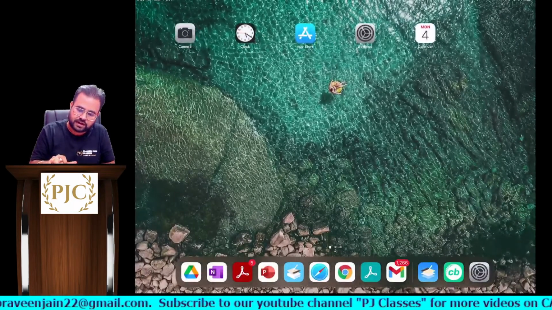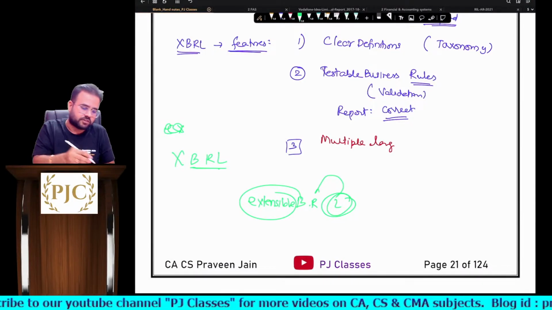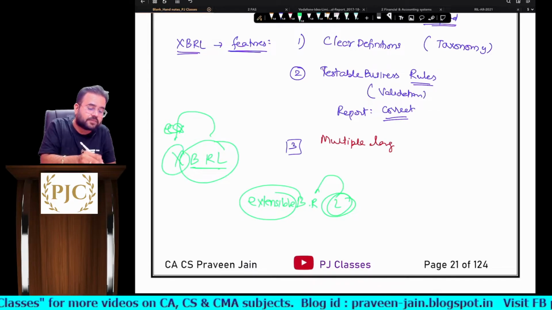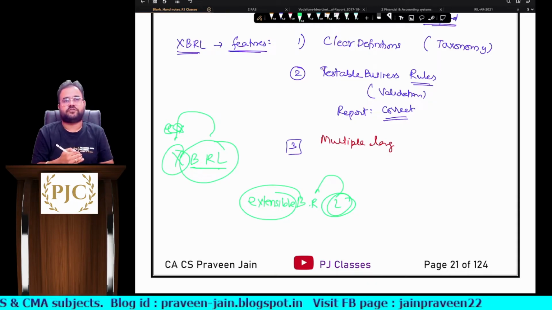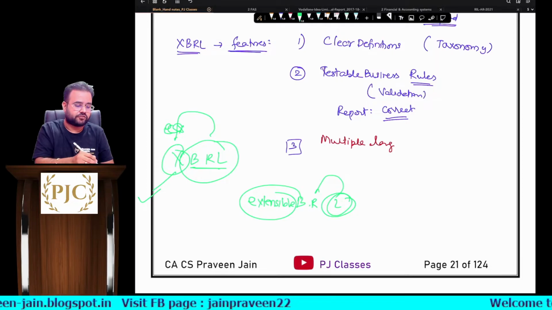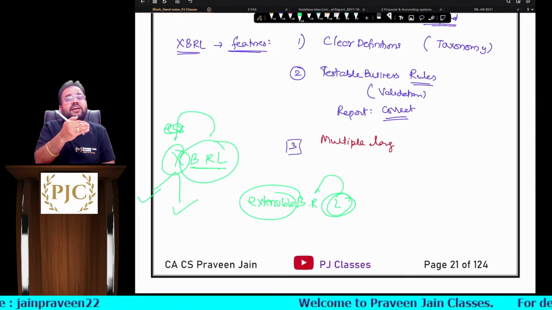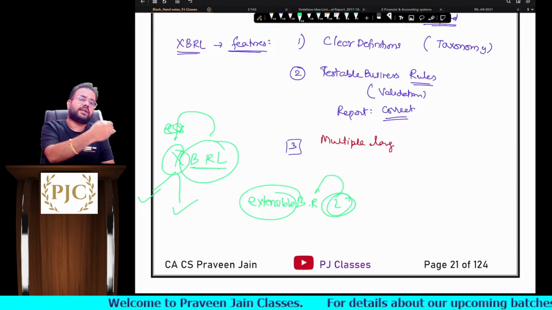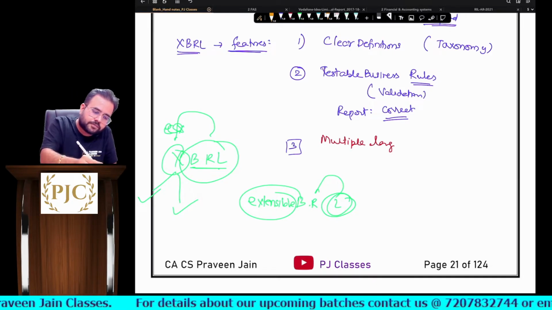I hope this is understandable. इसीलिए इसको extensible business reporting language भी बोलते हैं, sir, है ना? So actually it is a business reporting language. Why are we using the word extensible? Because it has the capability to add new functionality on its own, sir. Like you write in one language, I show in another language. You enter the financial data in one currency, I will show you the data in another currency, sir. Multiple languages, sir.